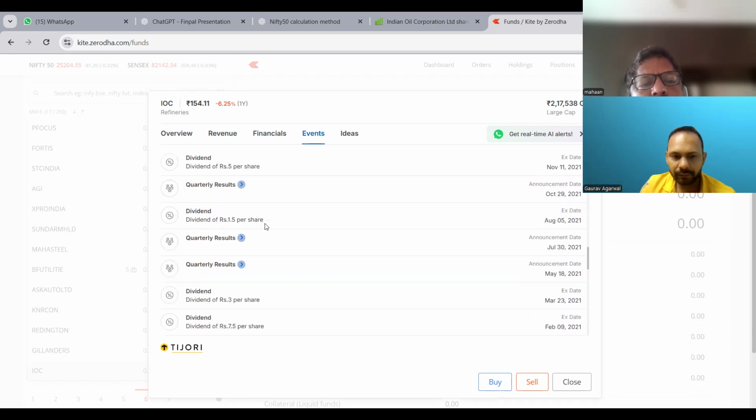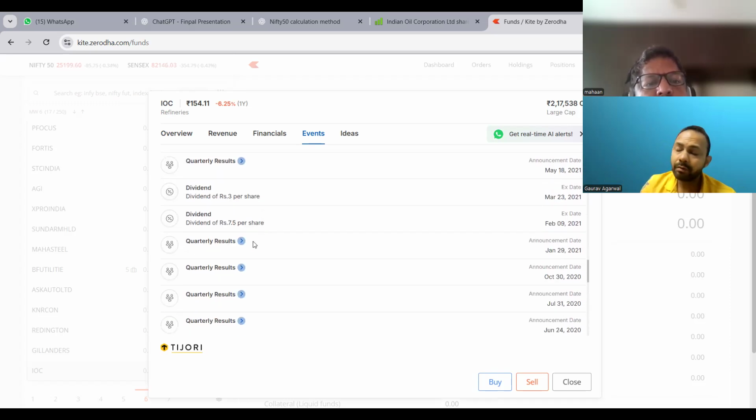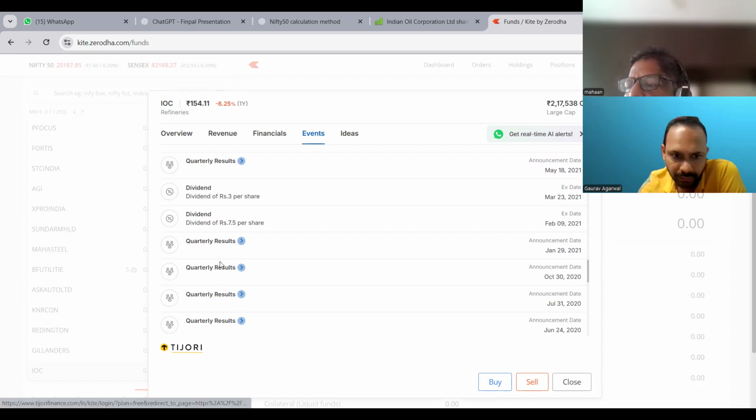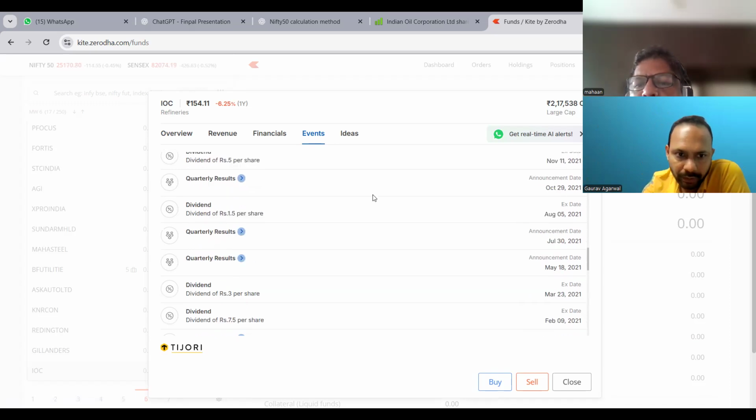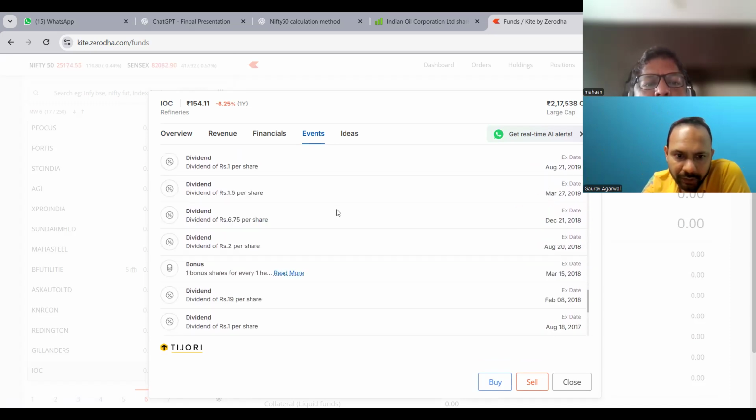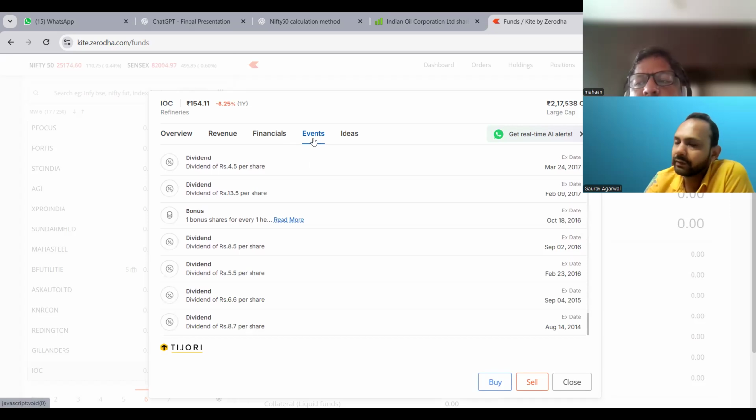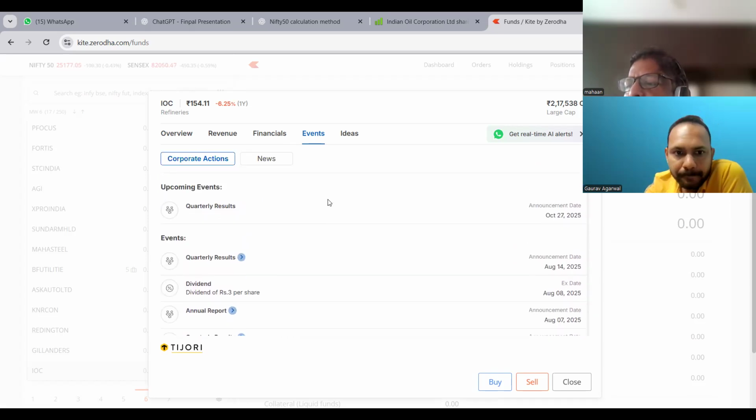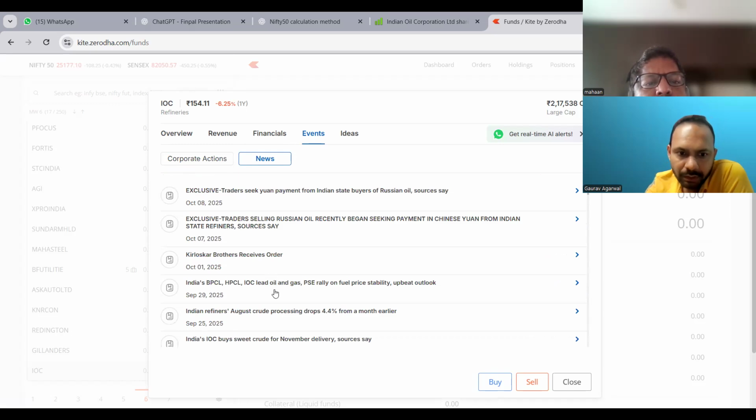So all the details of the events you can see here. When they are declaring the results, the quarterly results and all, they will show you the dates here. You can see the quarterly results every time. So all the corporate announcement details you can see here once you go to events, right? So, corporate actions. And if you want to see the news related to this stock, you can go to news and see what is happening in these stocks, right? All these things you can watch here.